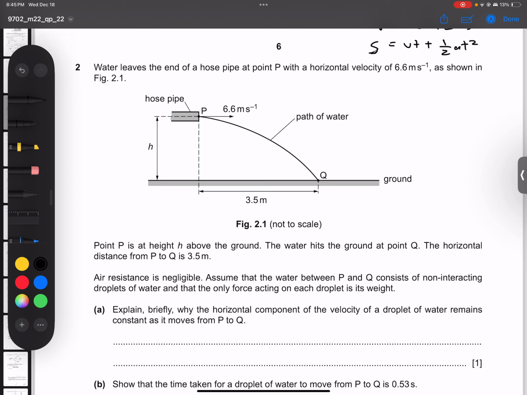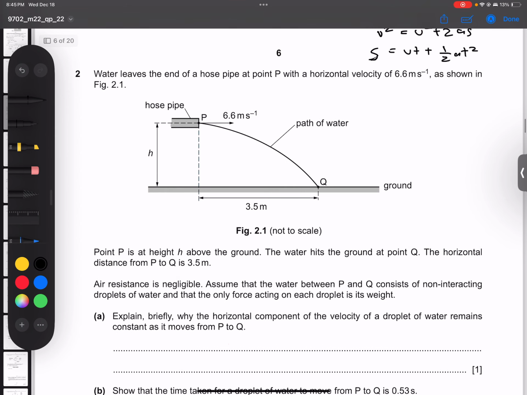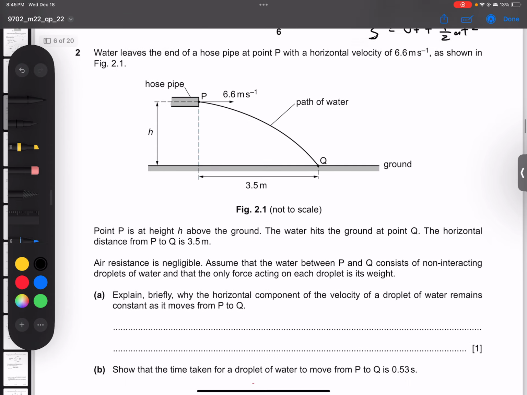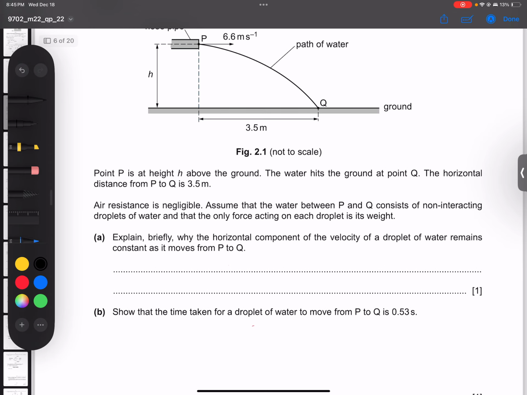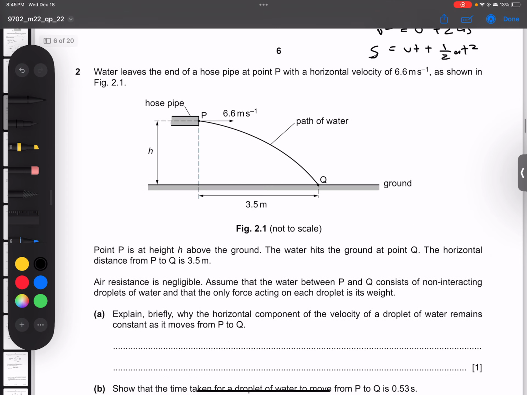So in this question we have a water droplet leaving the end of a pipe at a height h, and it lands at point Q, which is 3.5 meters horizontally from where it started. The first question is to explain briefly why the horizontal component of the velocity of a droplet of water remains constant as it moves from P to Q.